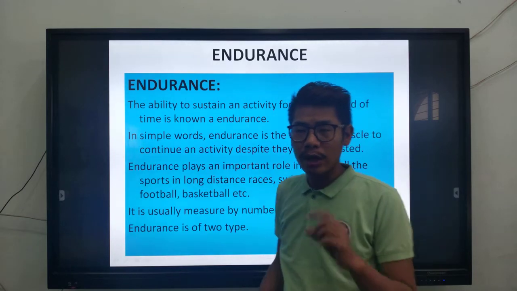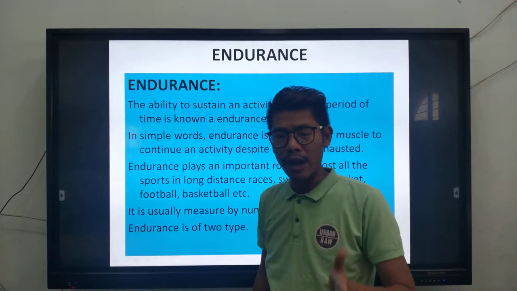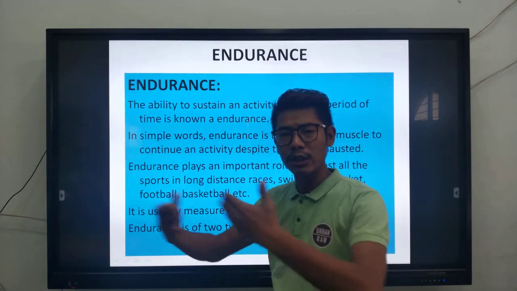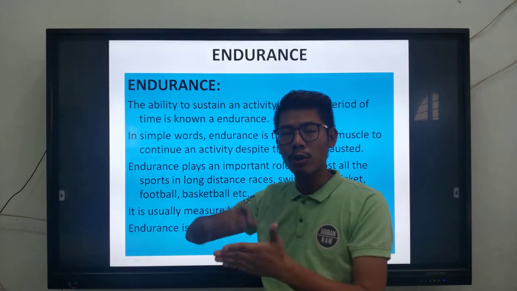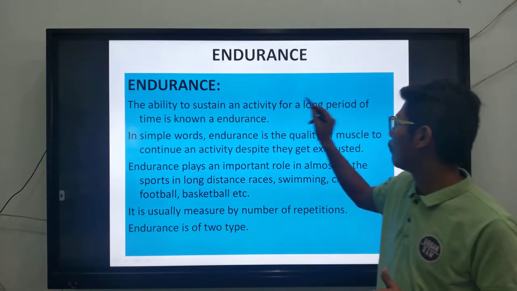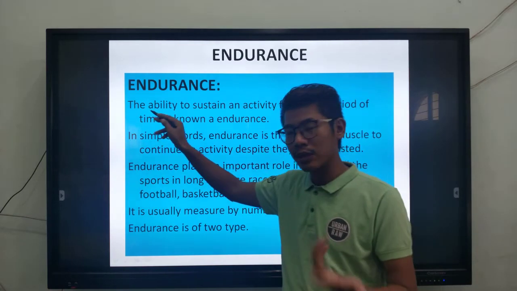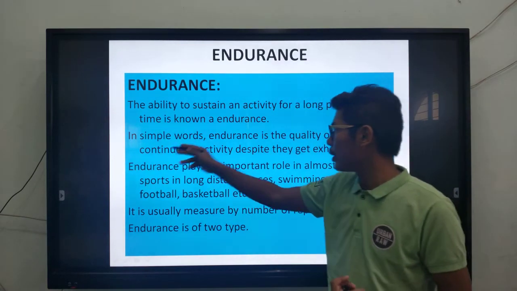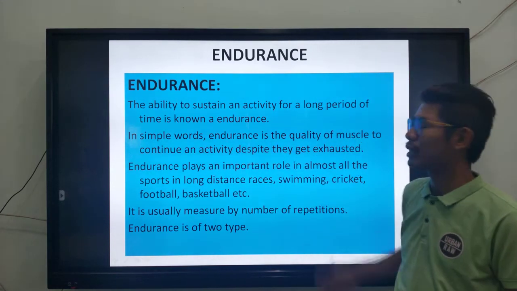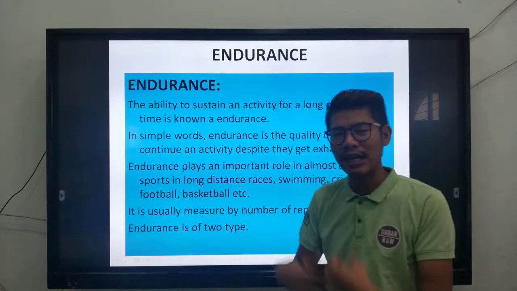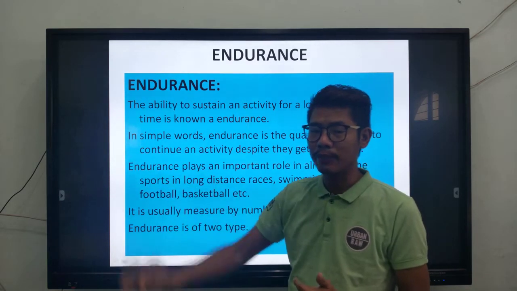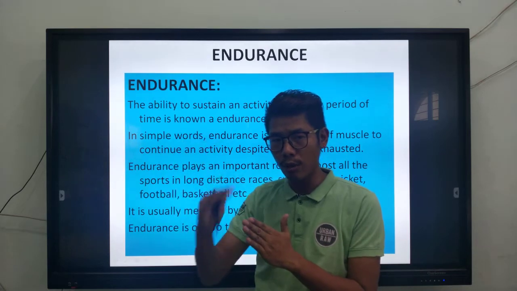For example, the training session is for 1 hour, and within that hour the athletes or the students will get tired. But you want to continue on. When you continue on, it will show your level of endurance. So the ability to sustain an activity for a long period of time is known as endurance. In simple words, endurance is the quality of muscles to continue an activity despite being exhausted. Your muscles are exhausted, you are getting tired, but you still want to keep going. That is how your endurance levels will be determined, meaning high endurance levels or low endurance levels.